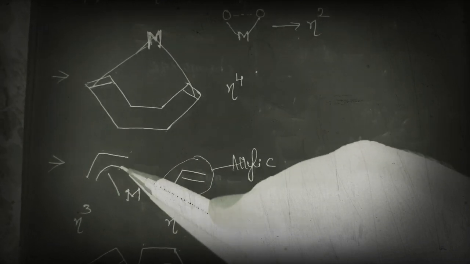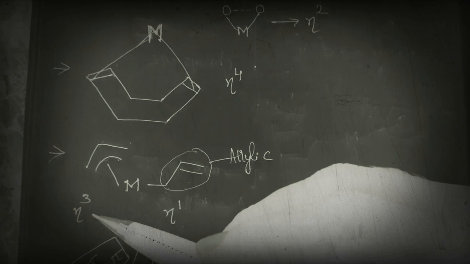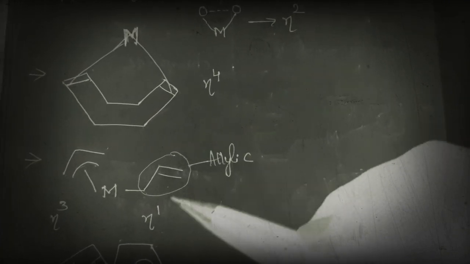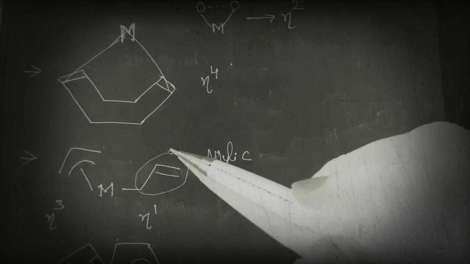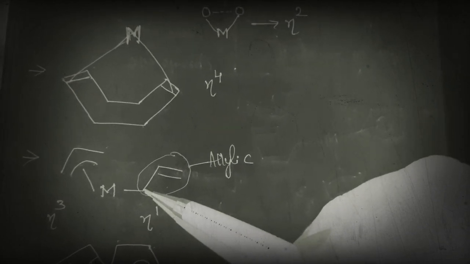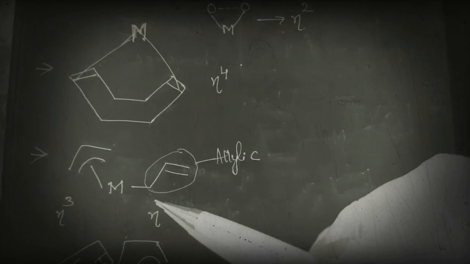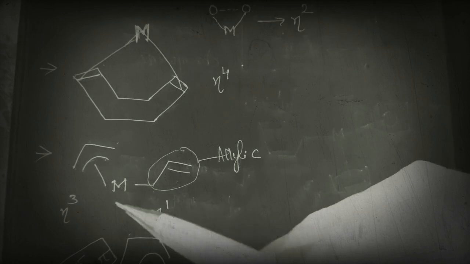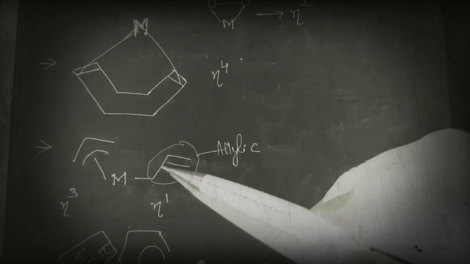So here the hapticity is 3, so eta 3. Similarly, of course this may be the allyl group, but we should not think of the entire group. Just count the number of atoms to which the metal is connected. So here the metal is connected to only one atom, so the hapticity is 1.